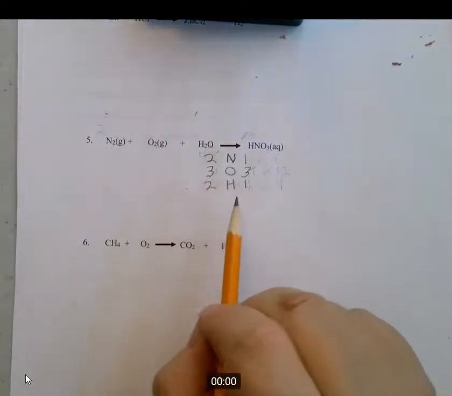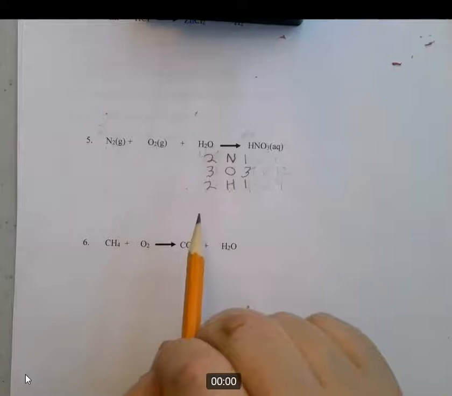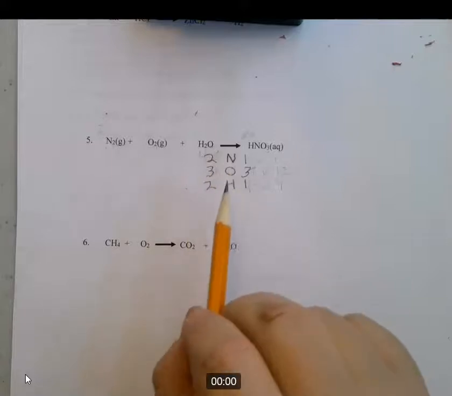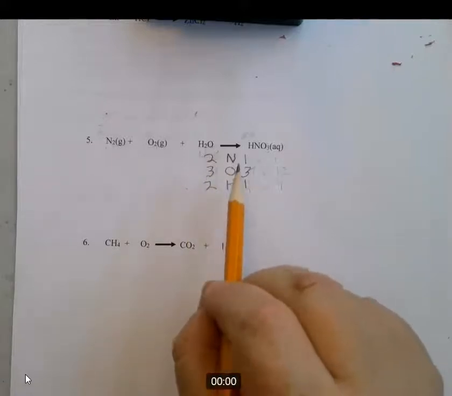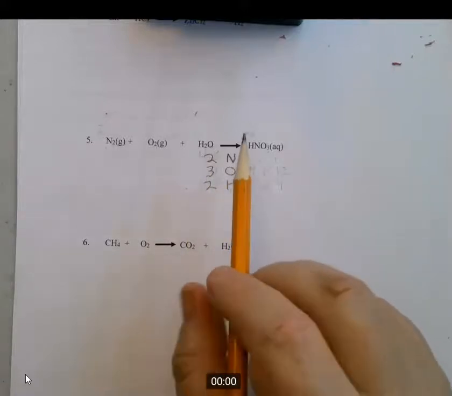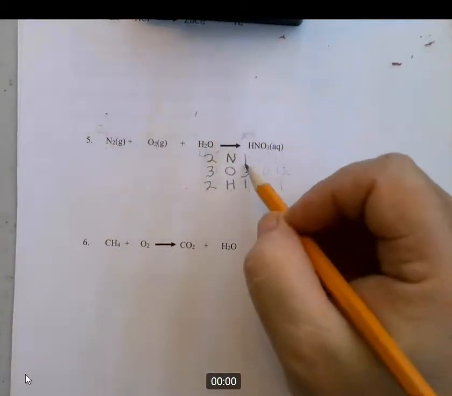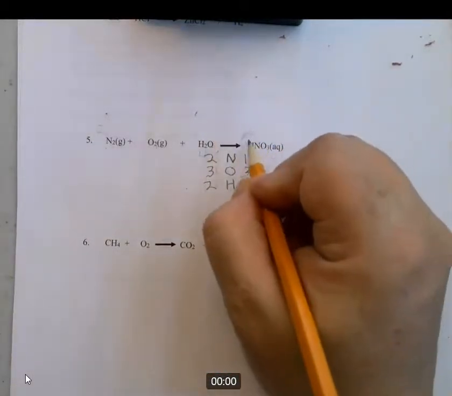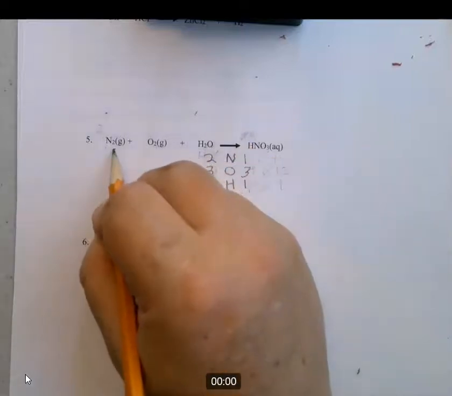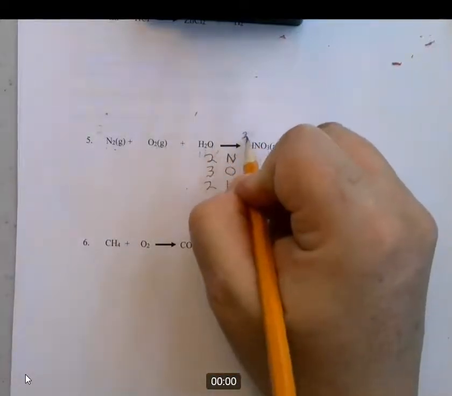But the problem is they're not going to stay in balance because we've got to get the other two things in balance here. This problem's a little harder than it looks. I'll do it both ways. I'll do it with the box method in a second. But let me go ahead and do it this way. So nitrogen, I'm going to balance nitrogen first. So I'm going to put a 2 here. I have 2 on this side. So I'm going to put a 2 up here.